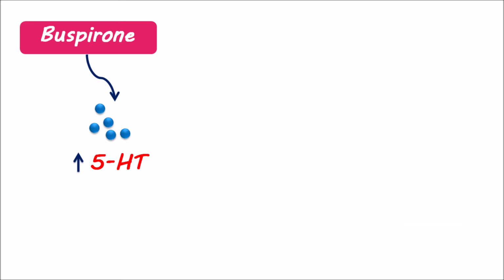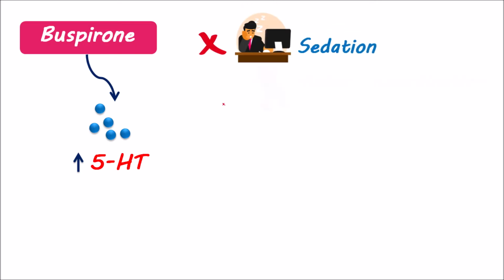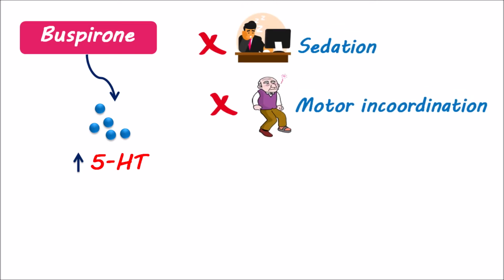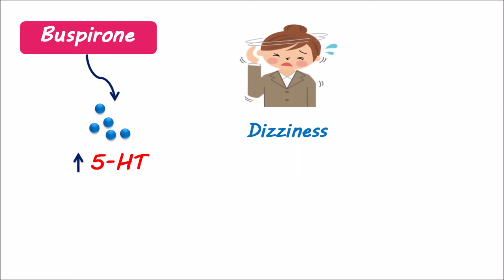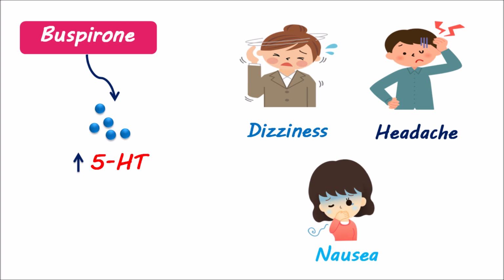Buspirone has several advantages over benzodiazepines. It neither produces sedation nor motor incoordination. It doesn't show the tolerance and dependence that are commonly observed with benzodiazepines. The side effects produced by buspirone are mild and tolerable. It produces dizziness, headaches, and nausea as its main side effects. The only limitation of buspirone is that it is not suitable for acute treatment. Instead, it is indicated for the management of chronic anxiety states.